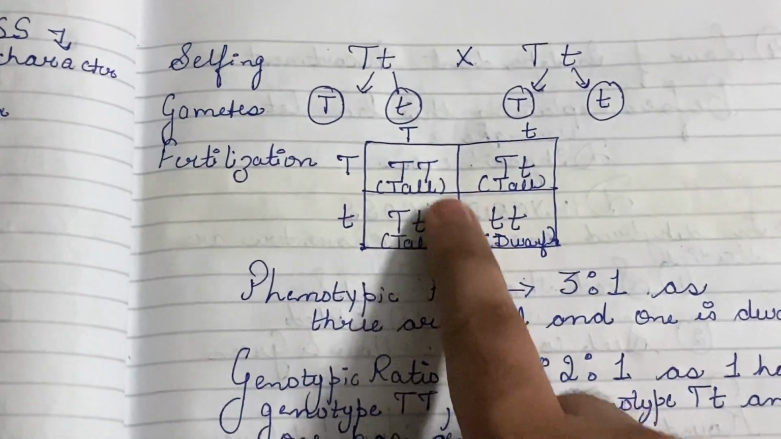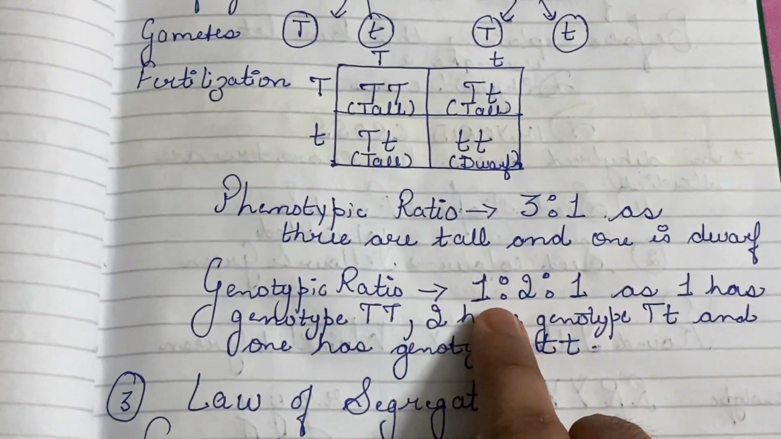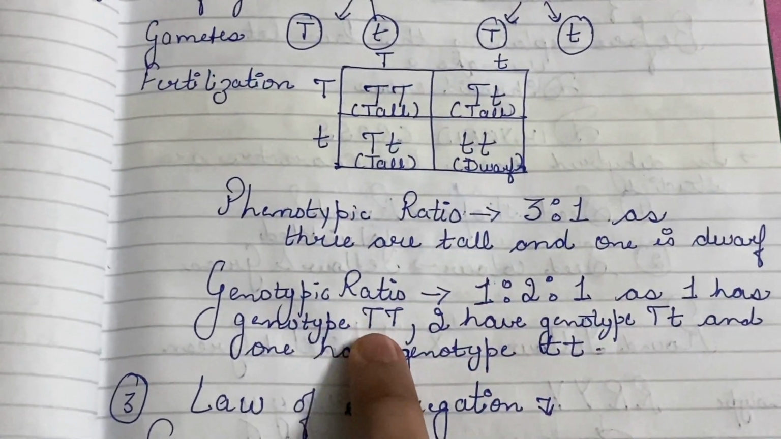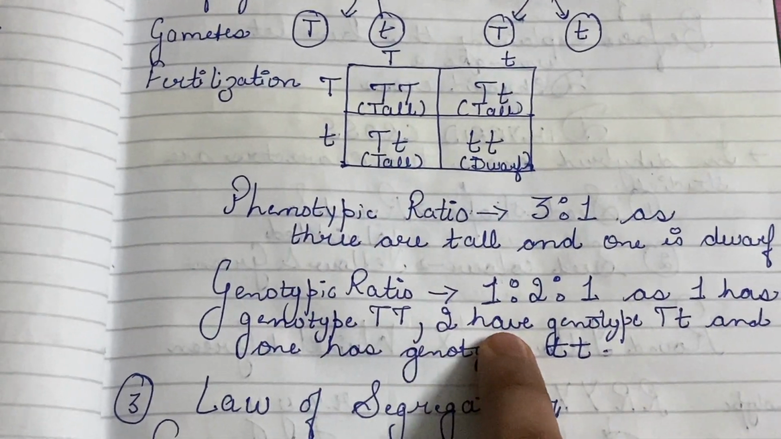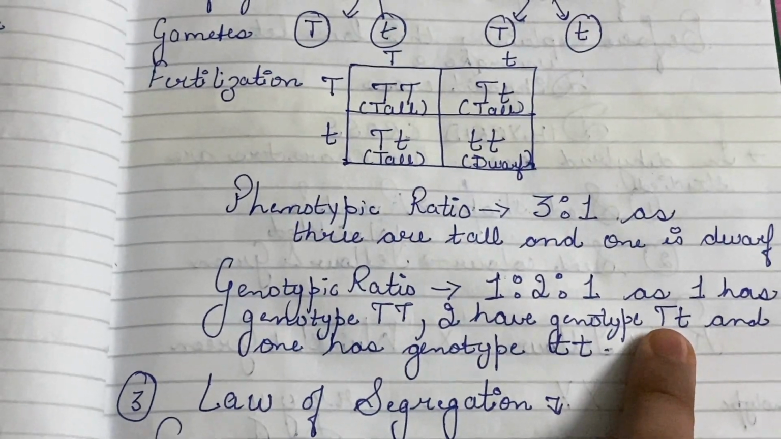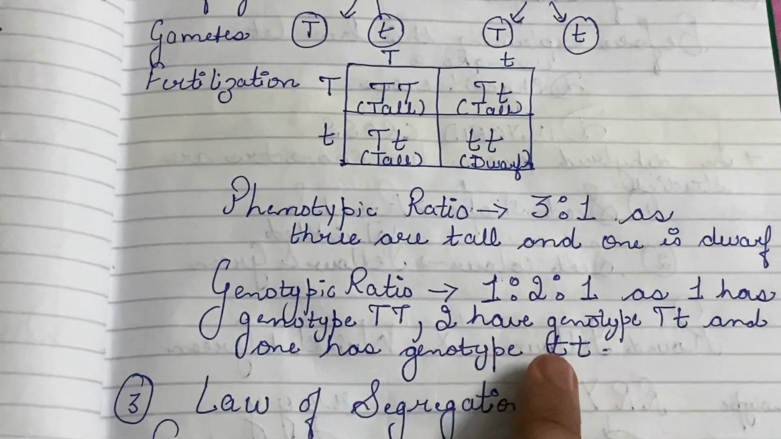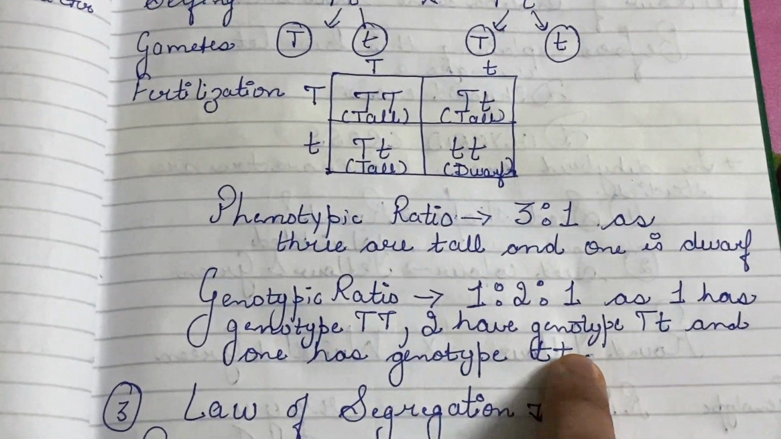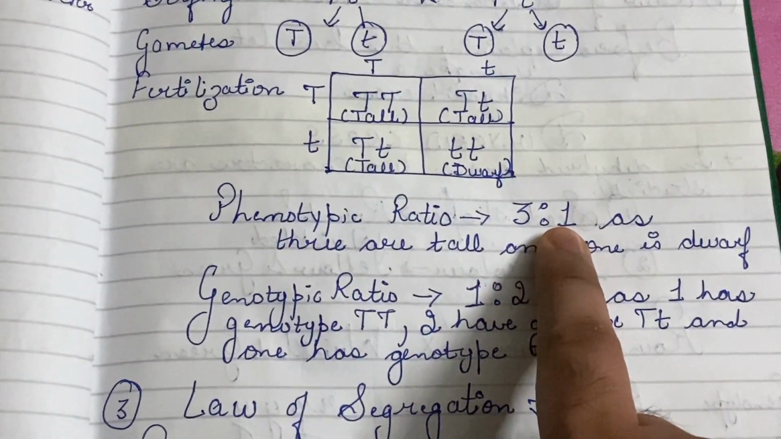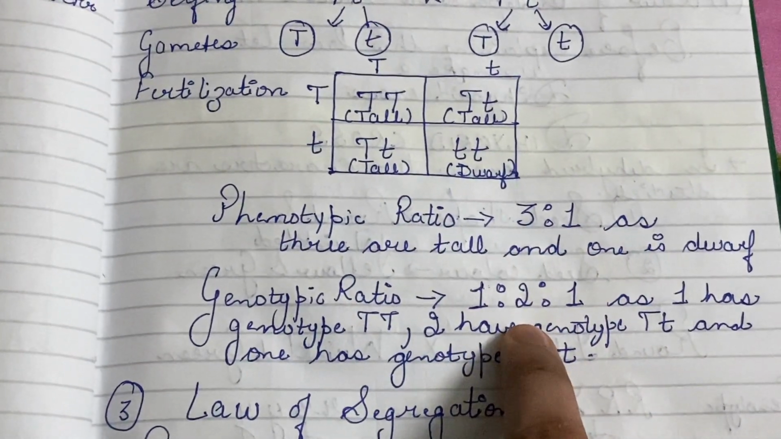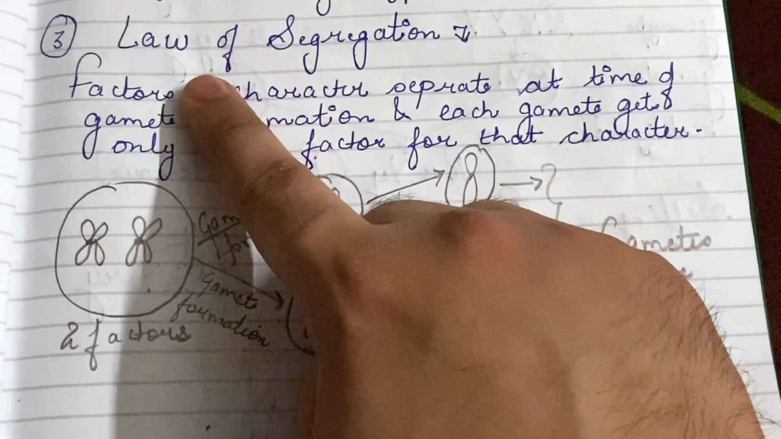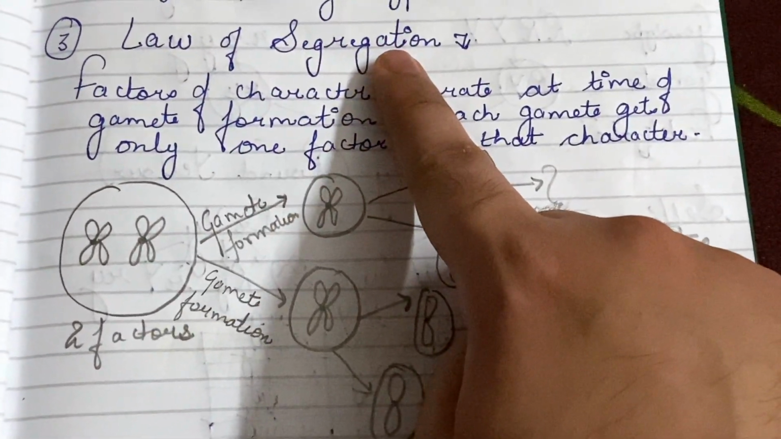But the genotypic ratio would be 1:2:1 because one plant has genotype capital T capital T, 2 have genotype capital T small t, and 1 has genotype small t small t. So in a monohybrid cross, the phenotypic ratio is 3:1 and the genotypic ratio is 1:2:1. Now let us understand the third law, that is the law of segregation.